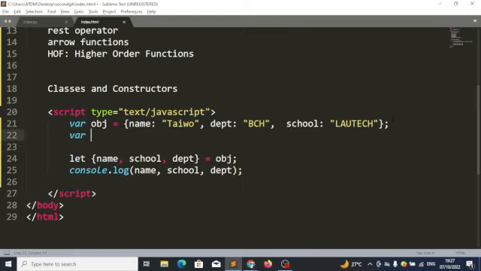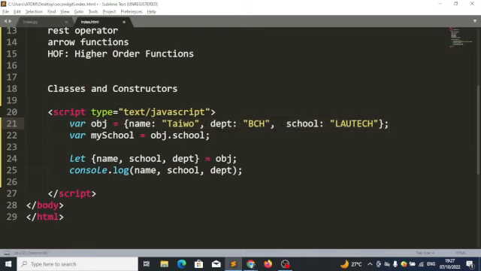Imagine this. Maybe I want something that will give me this result. You will agree with me that inside this object, there is no property called my school. Yes, there is no property called my school.